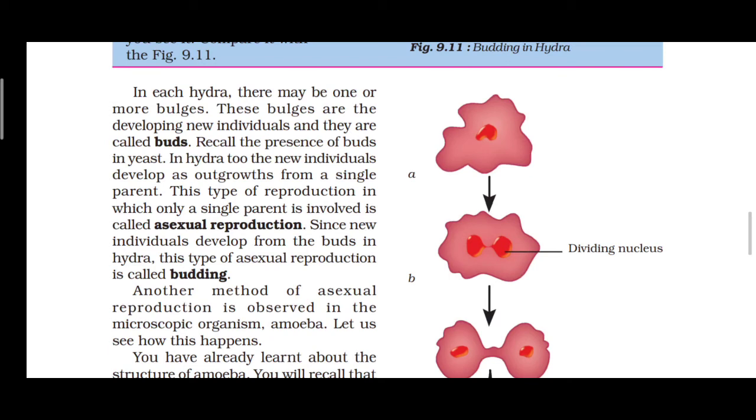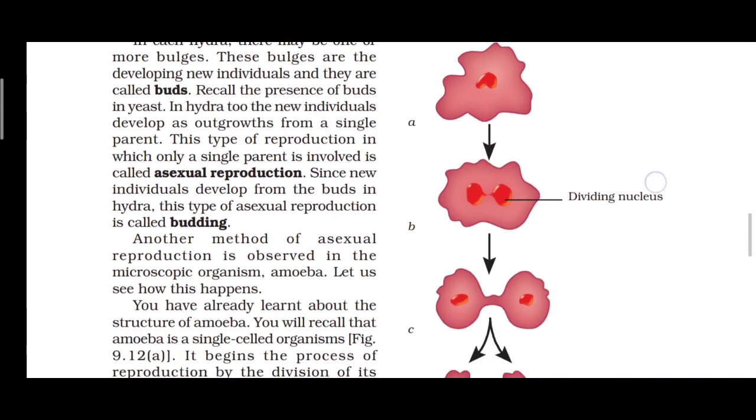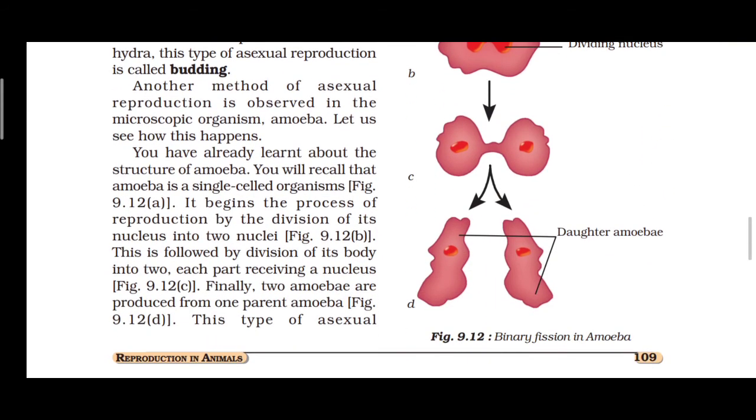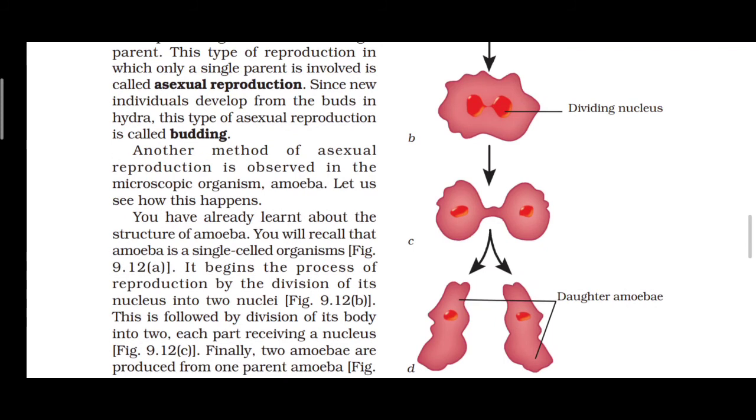Here is another example, discussing amoeba. First we discussed Hydra, then amoeba. This picture is about amoeba. Amoeba is a single-celled organism. There is a division of the nucleus into two nuclei. See the picture, they are dividing the nucleus, right?